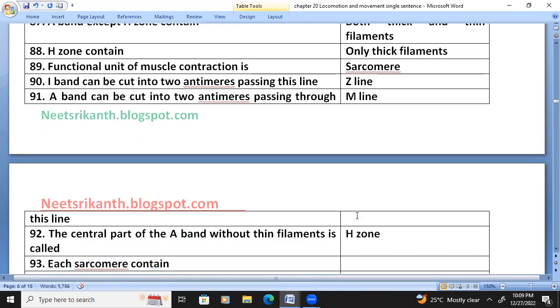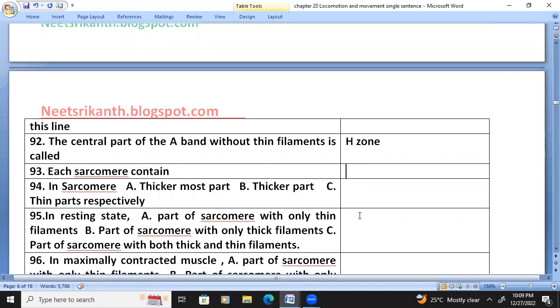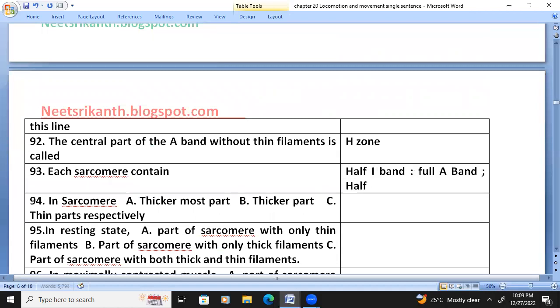Each sarcomere contains half I band, full A band, half I band.